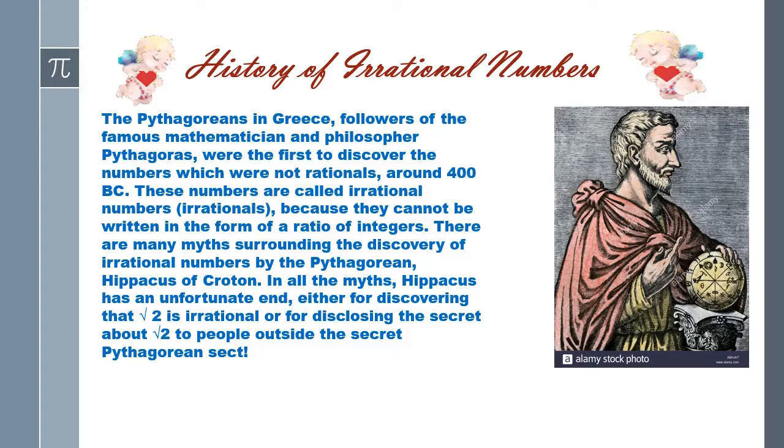In those days, it was like that. If you discovered anything, they just killed you, like Socrates was killed. So this kind of custom prevailed in olden times. Let it go. But let's think about the irrational numbers. What are they? They cannot be expressed in the form of a ratio of integers.